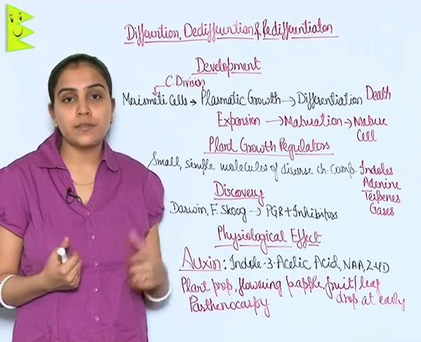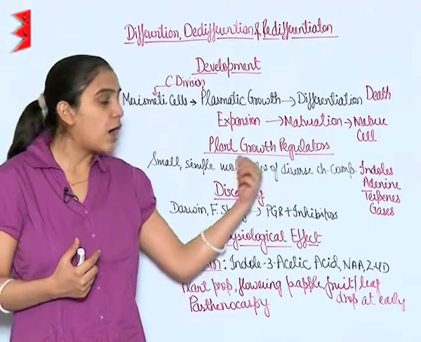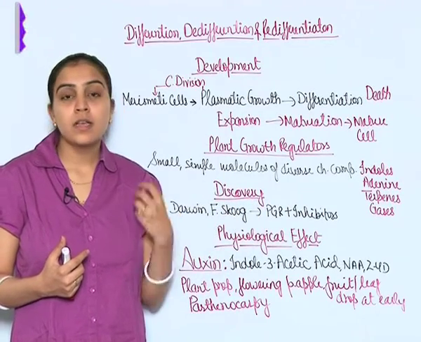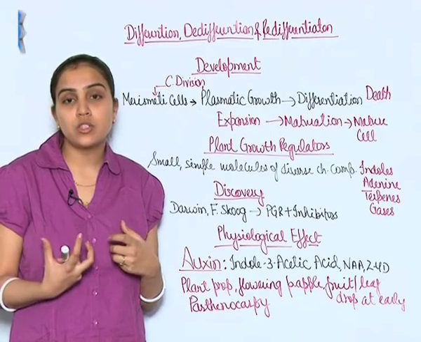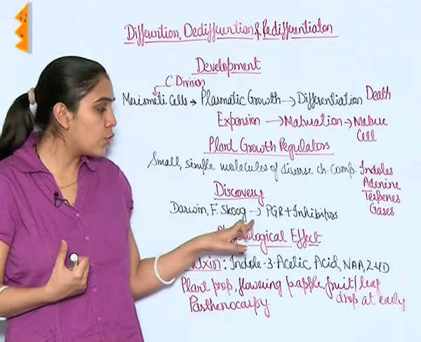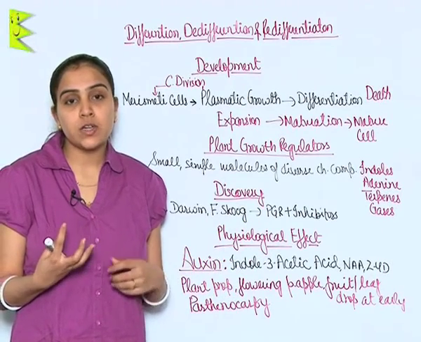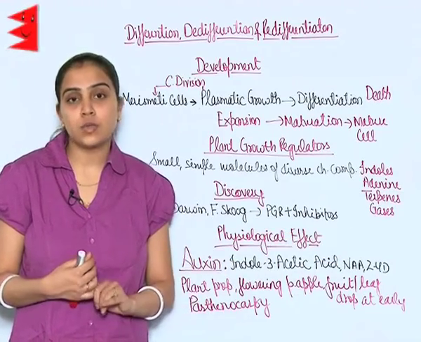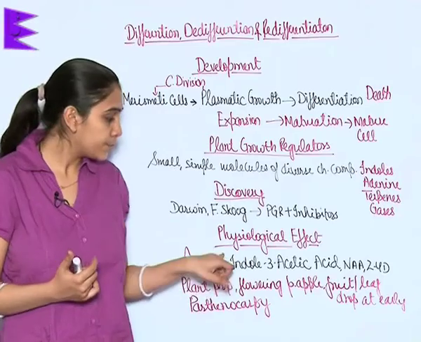Darwin, along with his son Francis Darwin, for the first time showed how plant growth regulators work. They worked on the coleoptile of canary grass and showed the function of auxins. Then later on, F. Skoog and three other independent researchers gave us the composition of various PGRs as well as plant growth inhibitors, commonly named abscisic acid.